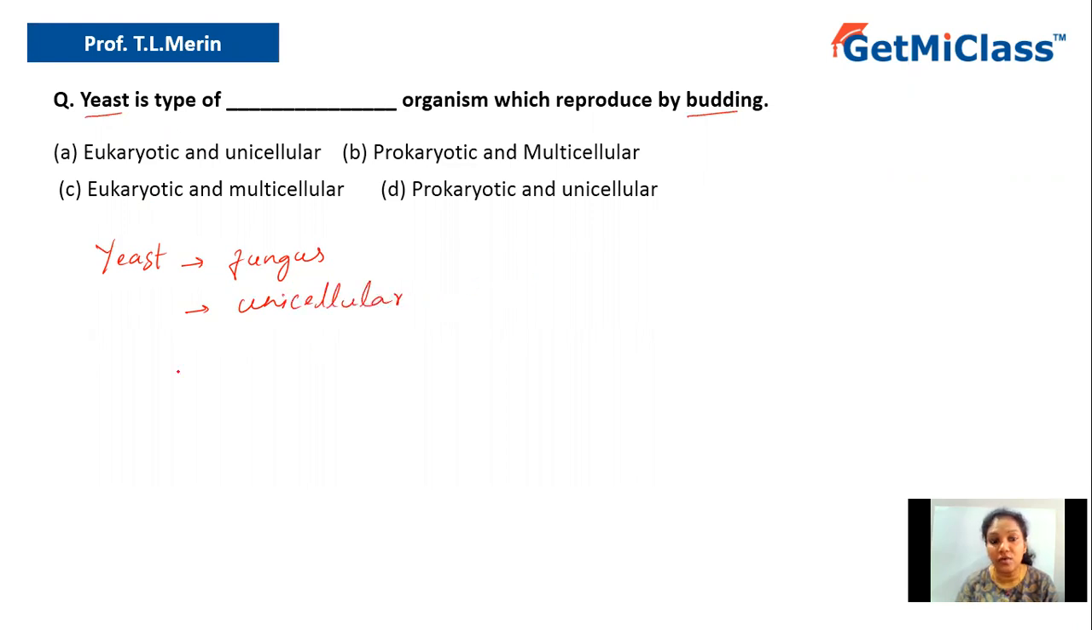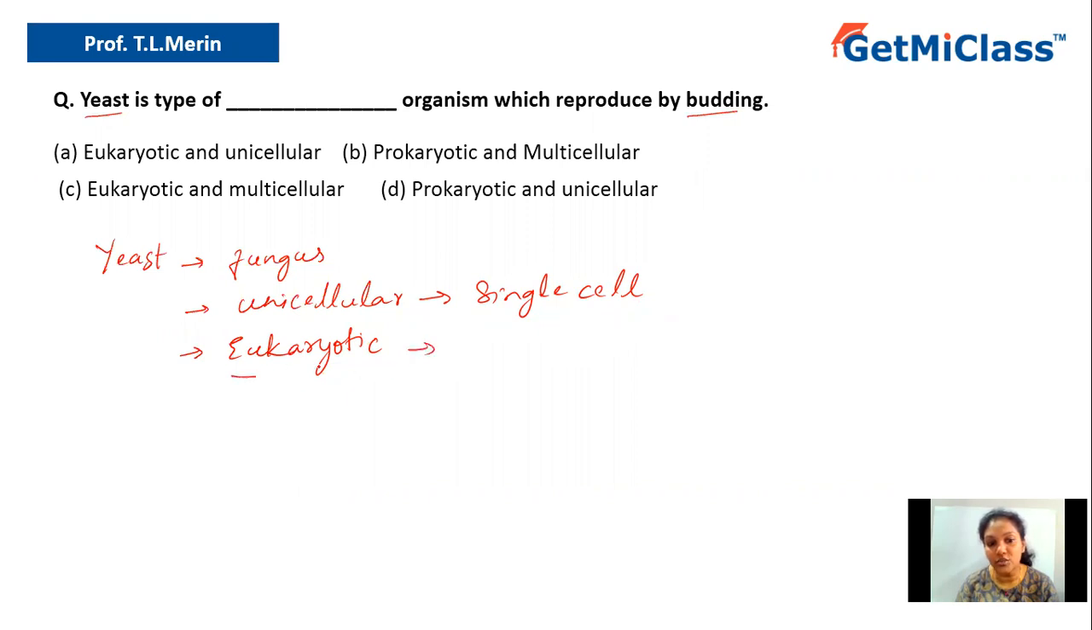And these are eukaryotic. So what do you mean by unicellular? Unicellular means these are made up of single cell. Okay, uni means single. Cellular means they are made up of single cell. Okay, though they are present in clusters, that doesn't mean that they are multicellular. They are unicellular. Okay.